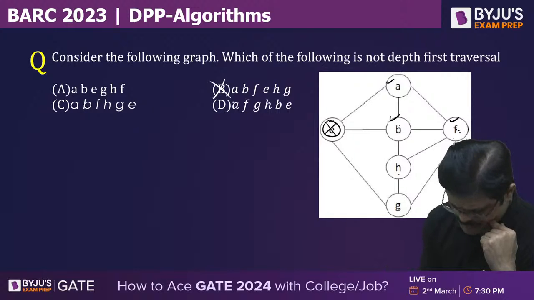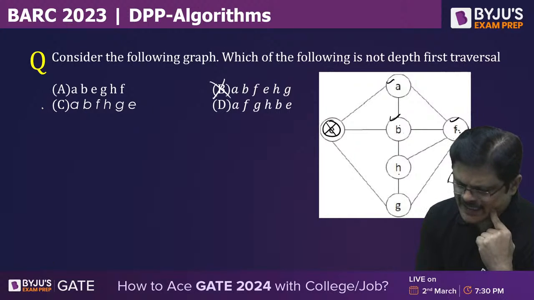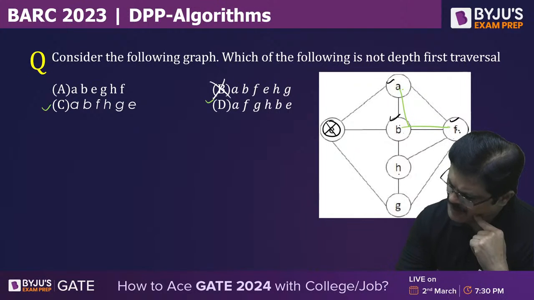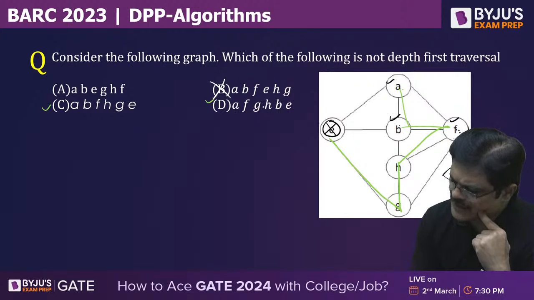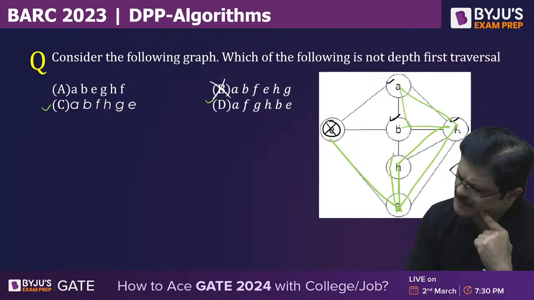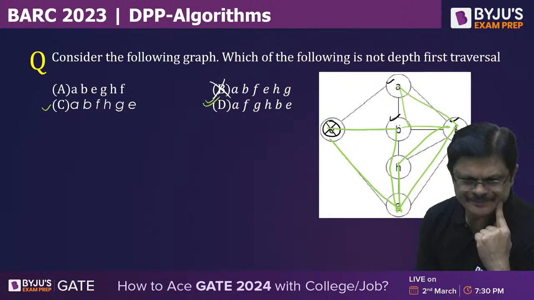You can verify the others like C and D are possible. A, B, F, H, G and E is possible. Then this one is A, F, G, H, B, E. That is also possible. Very good.